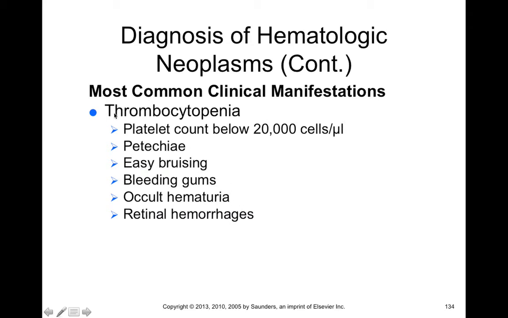What can also result is thrombocytopenia, which is where you have a platelet count below 20,000 cells per microliter, so low blood platelets. This can lead to petechiae, which are pinpoint bruising on the skin. It can lead to easy bruising in individuals that suffer from thrombocytopenia, bleeding gums, because it's difficult to stop wounds from bleeding, occult hematuria, so you can sometimes find blood in urine, or retinal hemorrhages, which can lead to ocular disturbance.